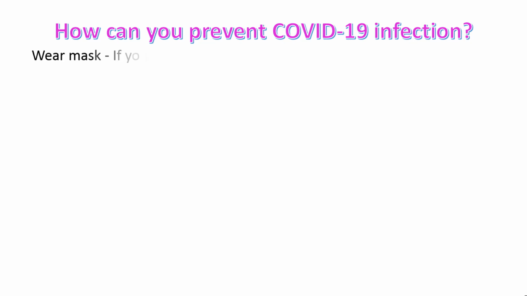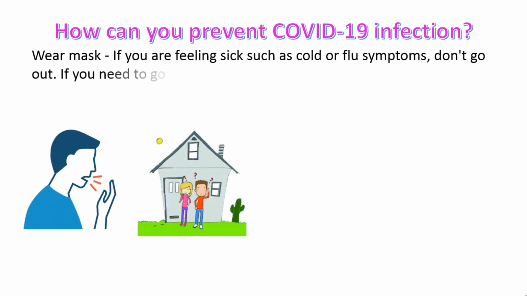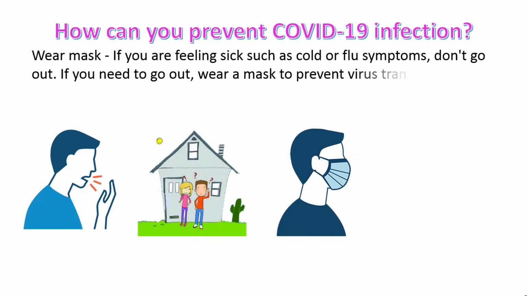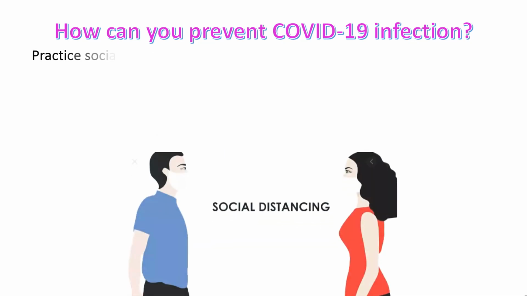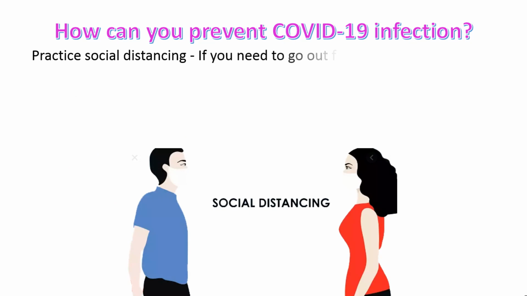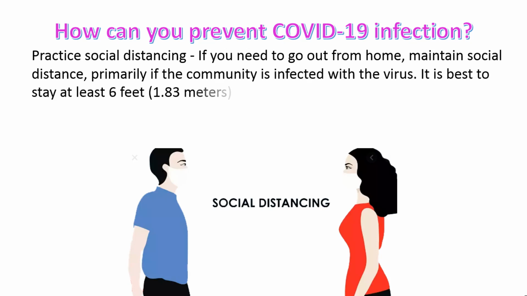Wear a mask. If you feel sick, such as with cold or flu symptoms, don't go out. If you need to go out, wear a mask to prevent virus transmission to others. Practice social distancing. If you need to go out from home, maintain social distance, primarily if the community is infected. It is best to stay at least 6 feet, 1.83 meters, away from others.